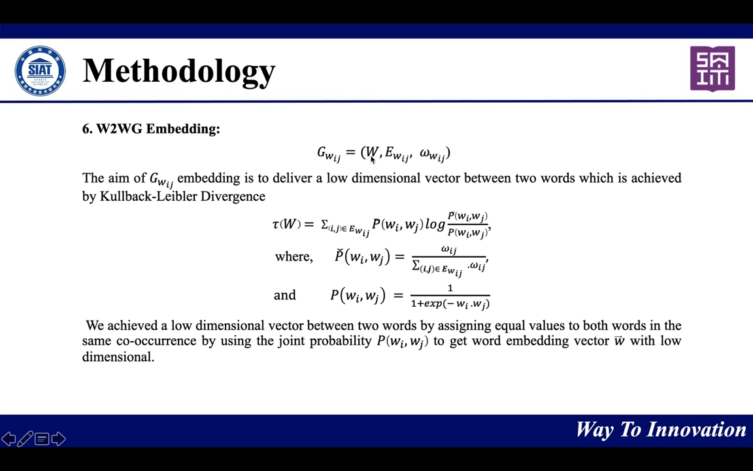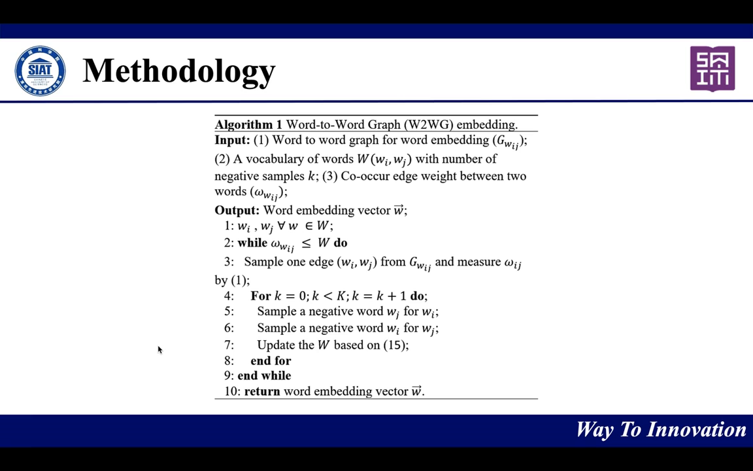Like the W is a vector and E edges, and the next is we propose different equations from the Kullback-Leibler divergence. Here we achieve the low dimension vector between two words, assigning equal values in both words and co-occurrence by joint probability to get the word embedding vectors. So here we propose an algorithm, word-to-word graph embedding.